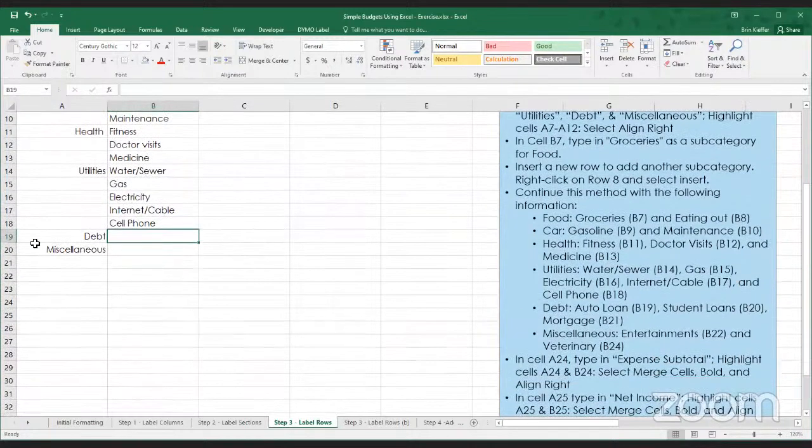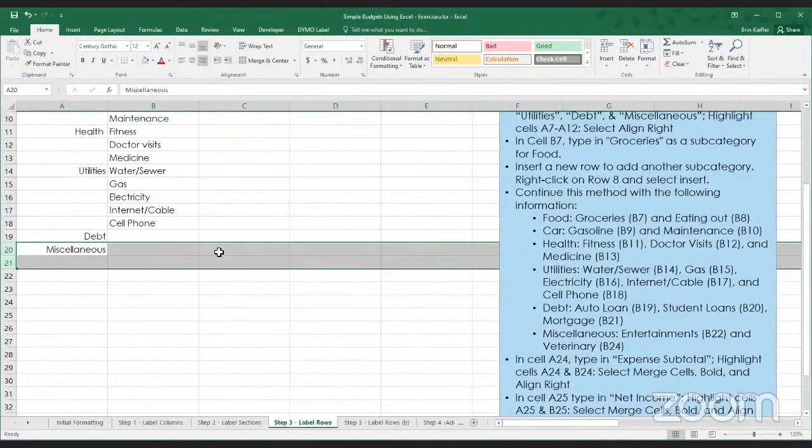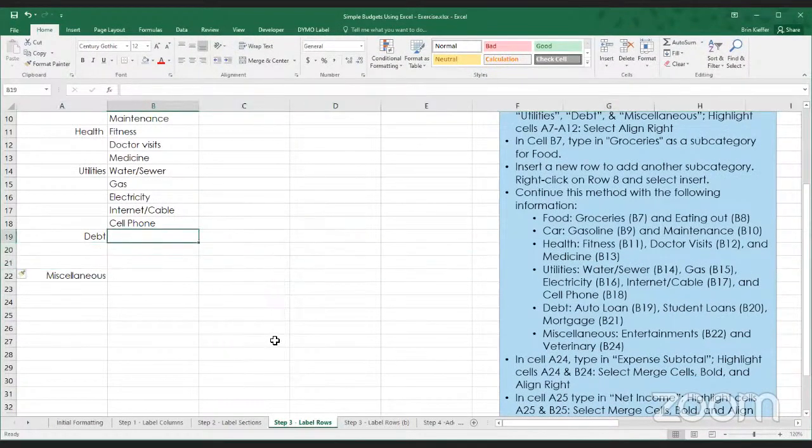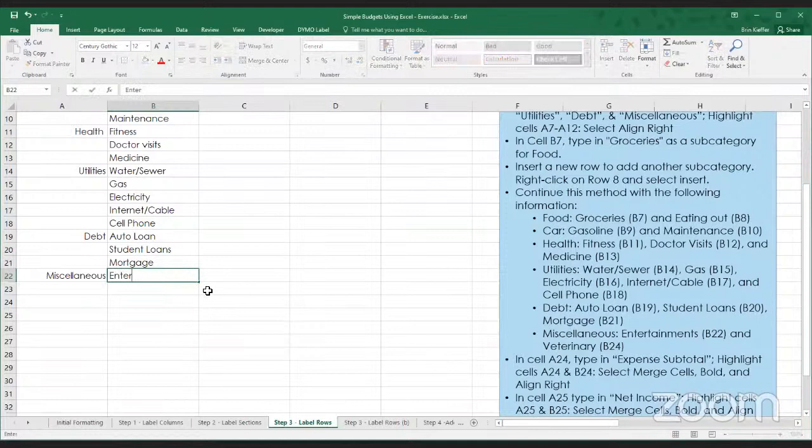For debt, we're going to go ahead and add 2 additional rows under debt so that we can put in auto loan, student loans, and mortgage. And lastly, miscellaneous. Since there's nothing below miscellaneous, we don't have to add rows here. So we're going to put entertainment, if I can spell it, that would be fantastic. And veterinary.